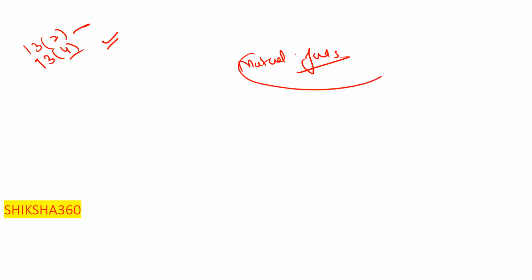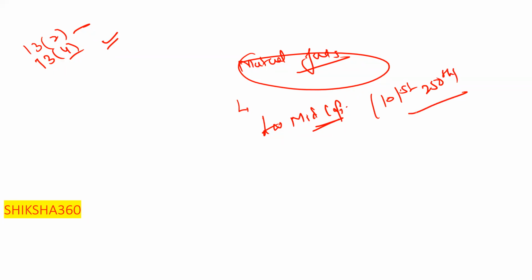Now the next one is very, very important, that is mutual funds. Section 13(2) is the demand notice, and 13(4) is for symbolic possession. Like last year, under mutual funds they asked a very simple question: under mid cap, which companies are present? The 101st to 250th company in terms of full market capitalization.